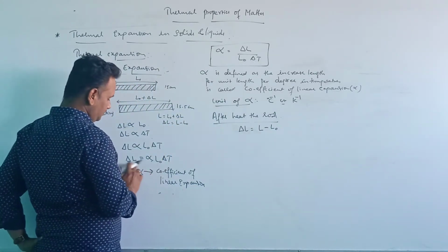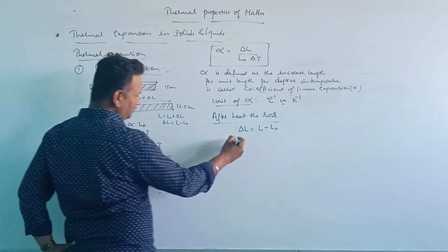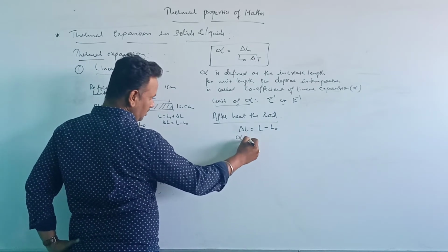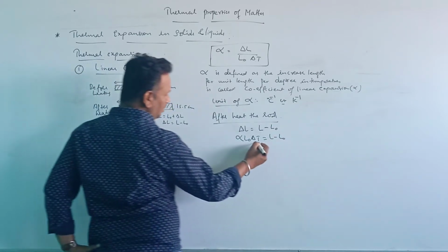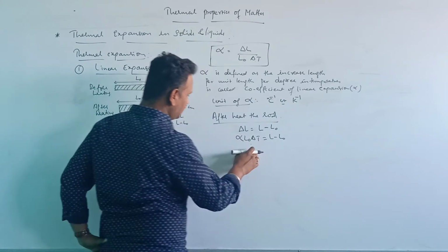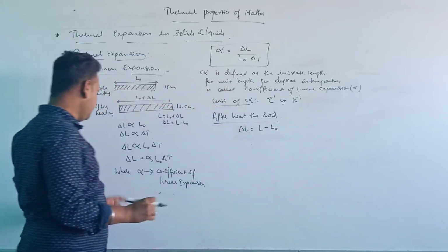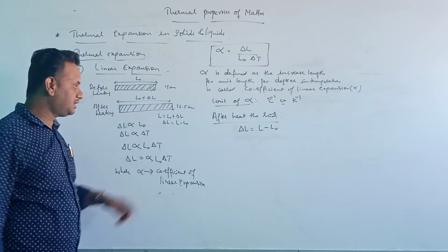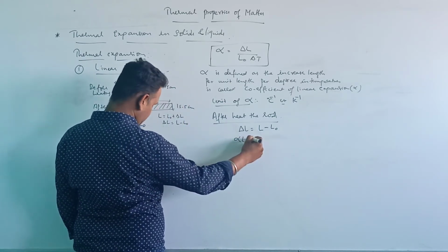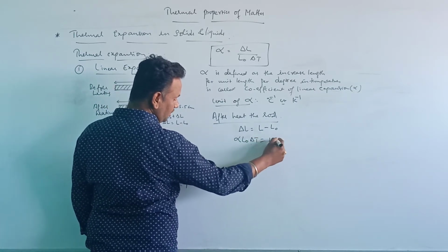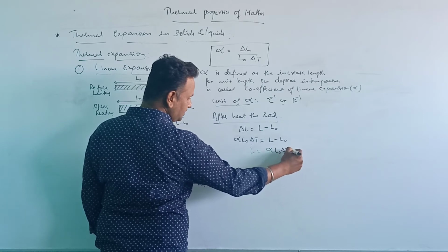Or also I can write delta L, which is nothing but alpha into L naught into delta T. So alpha L naught delta T is equal to L minus L naught, or L is equal to alpha L naught delta T plus L naught.